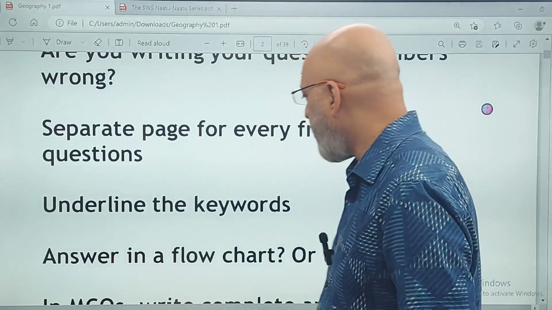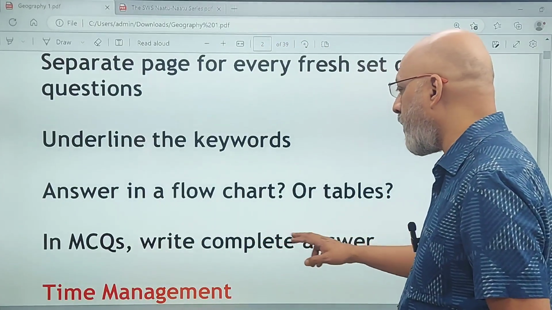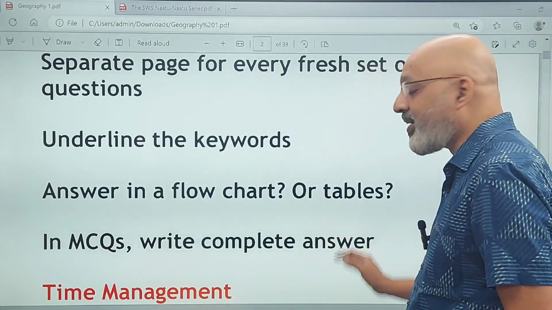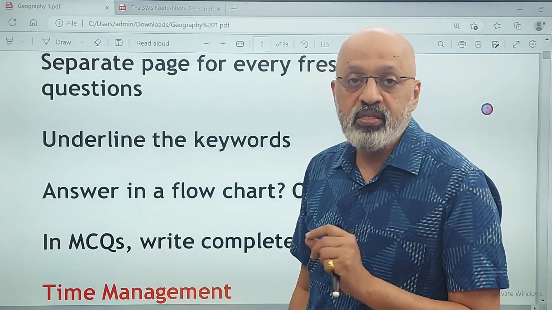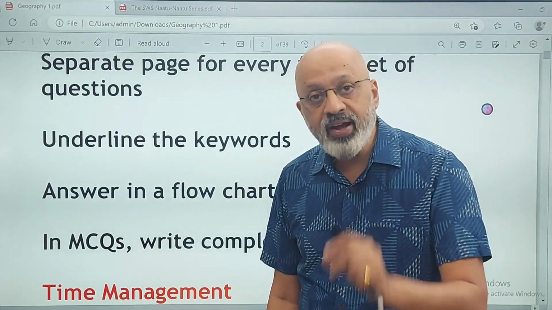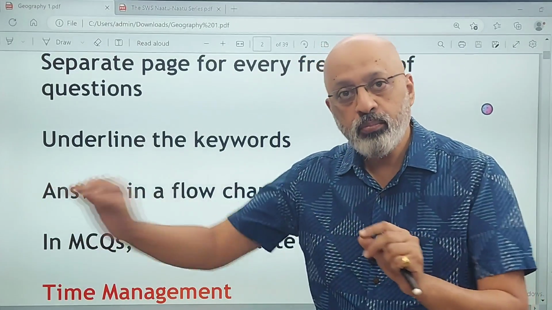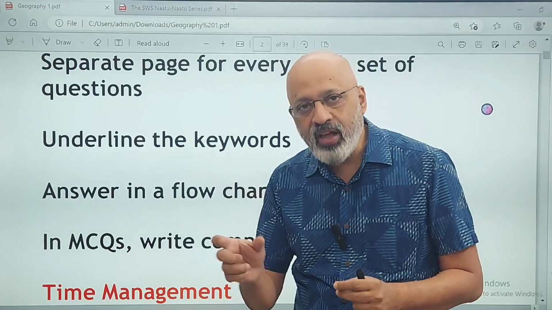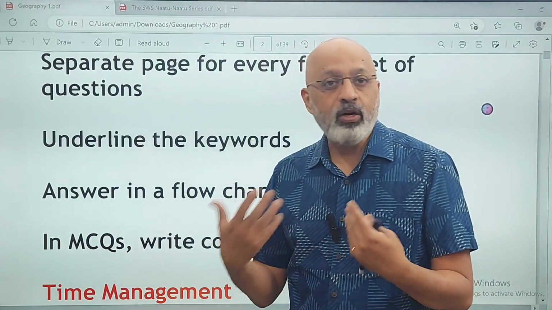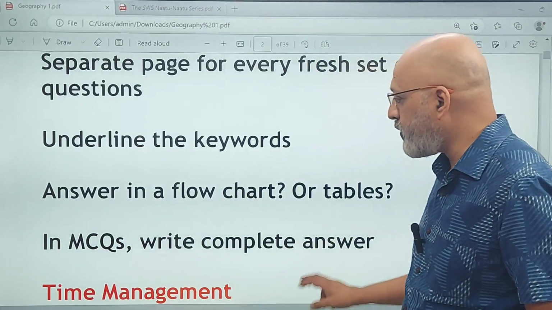Now, in the MCQ questions, write the complete answer. Don't just write A, B, C, D kind of thing. Please write the full answer. पूरा आंसर लिख के जाओ. Generally एक word होगा या 4 word होंगे. It won't take too much of time. So that is something which you should do.